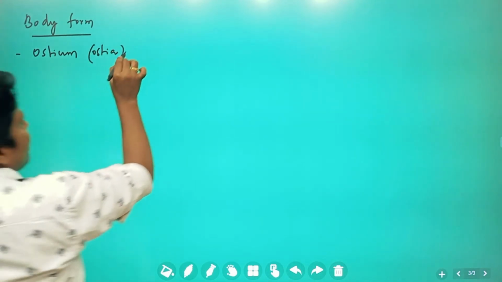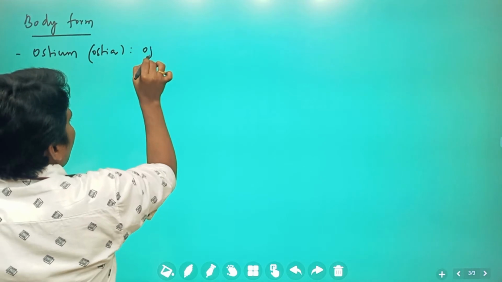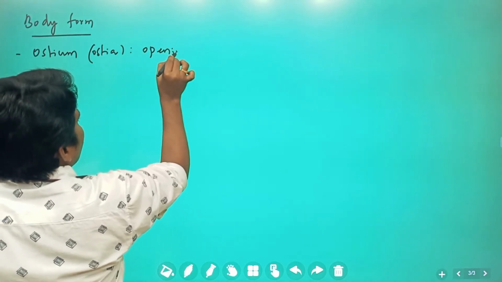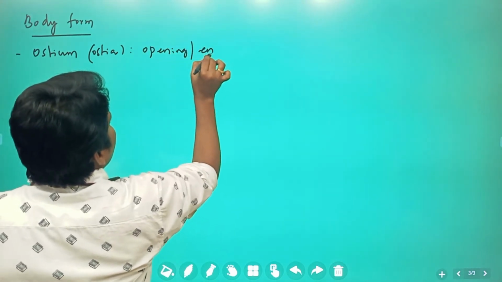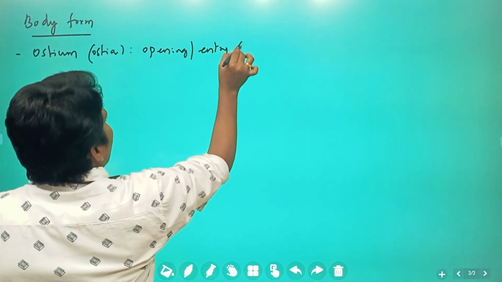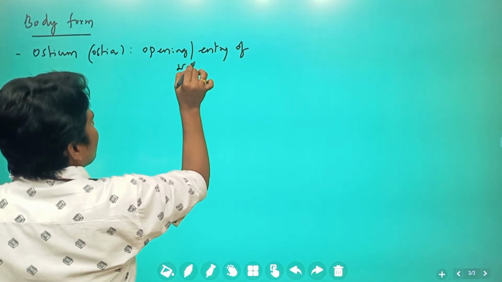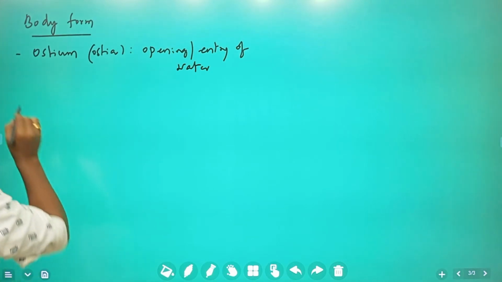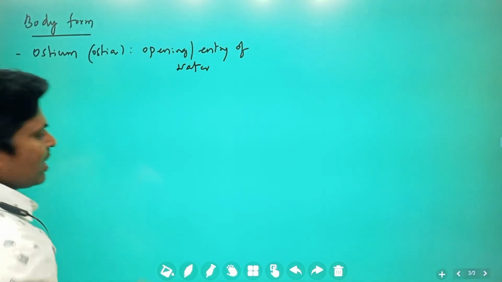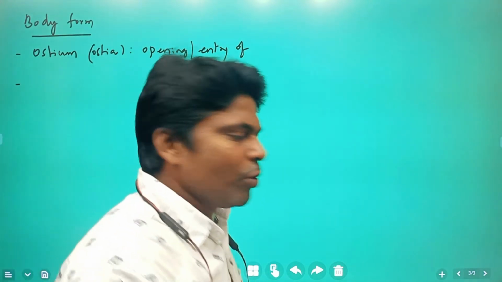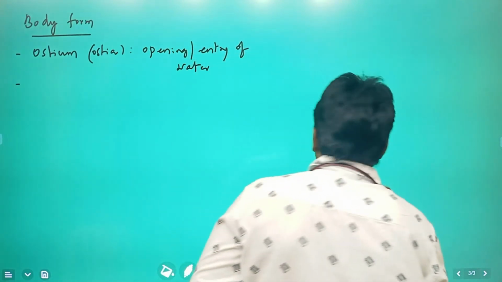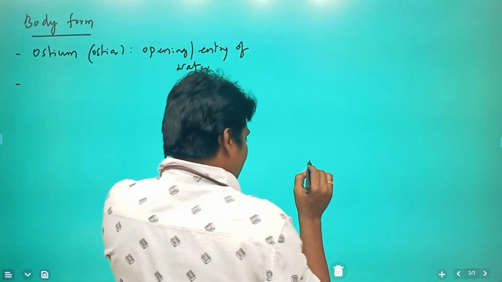It is an opening or entry of water. Especially if I make the structure of that, you will be able to understand very easily. Let me make that particular structure.